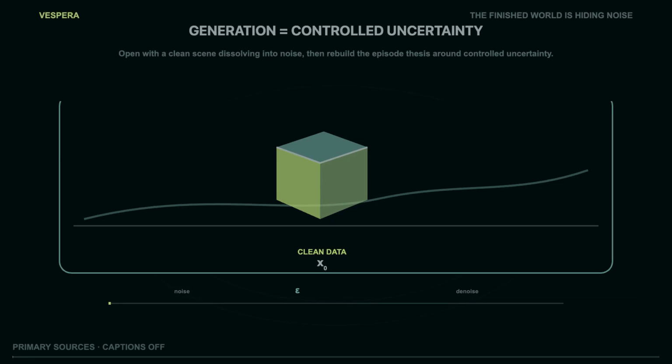Take a clean image of a small world: a teal platform, a lime cube, a horizon line, and one light that knows exactly where its shadow belongs. Now add a little noise, then a little more. At first, the cube is still a cube, its edge softens. The shadow loses its job description.